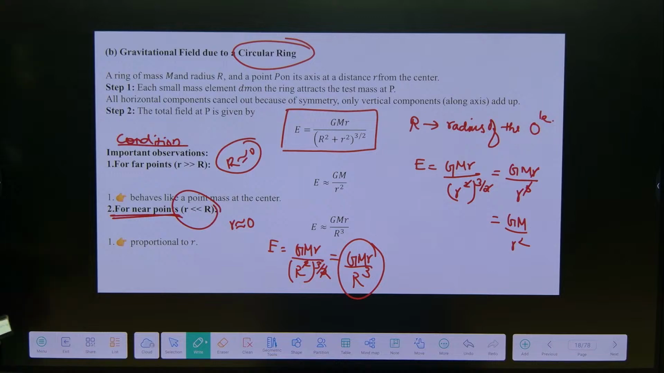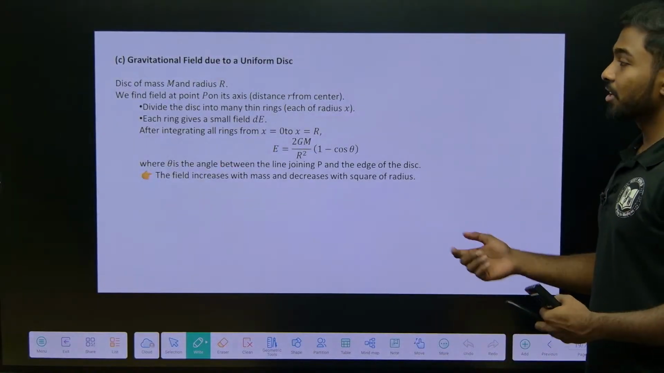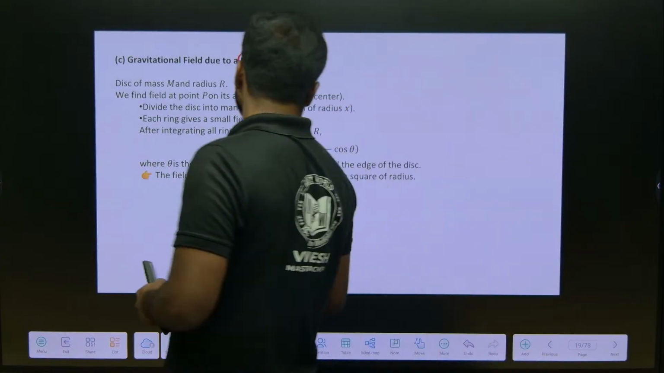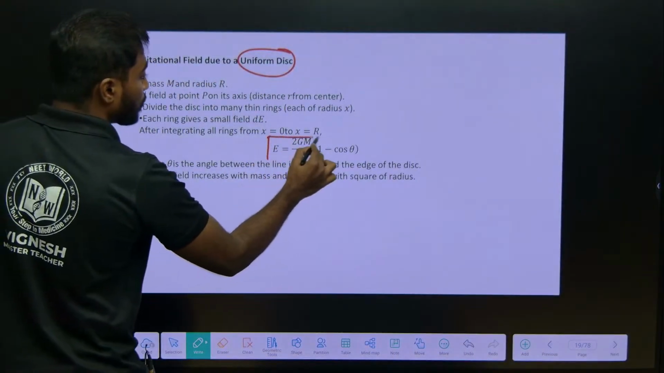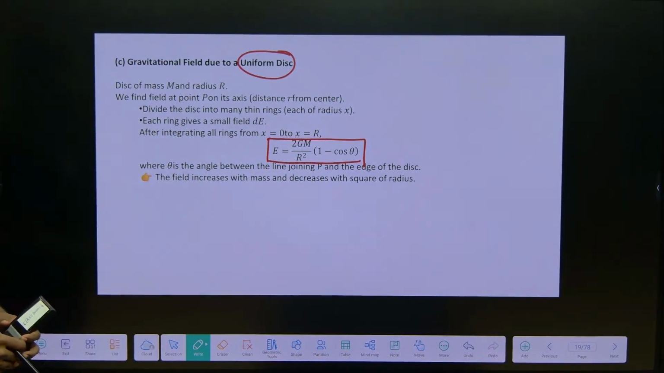Done. Can we go for the next one? Okay. So, the next one is gravitational field due to uniform disk. So, the formula is E is equal to 2 Gm by r square into 1 minus cos theta, okay.